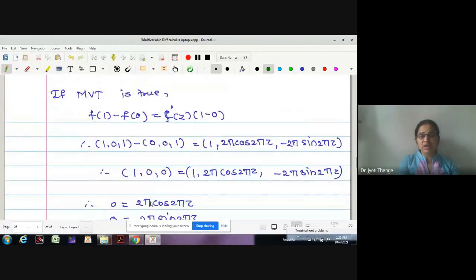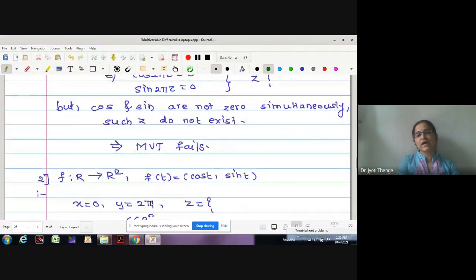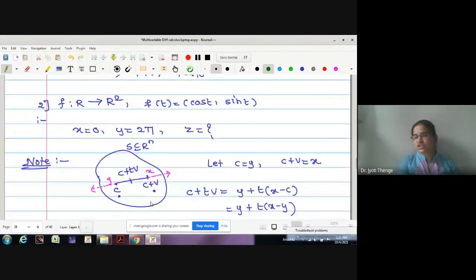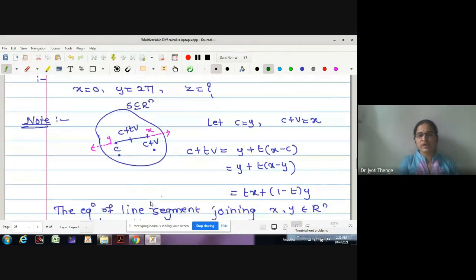If we say it is true, we get a contradiction: cos 2 pi z is 0 and sin 2 pi z is 0, and it is known to us that sine and cosine cannot be 0 simultaneously, so such a z does not exist. One more example I gave you to solve for homework. I hope you have done it.